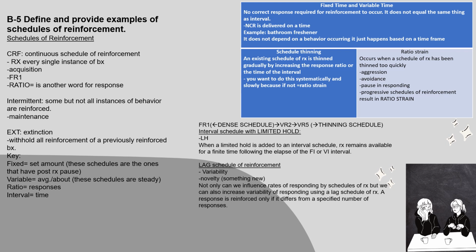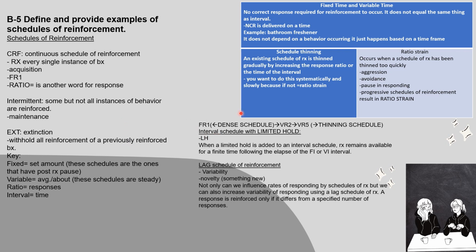So usually you'll see fixed ratio or fixed interval, so set amount of responses or set amount of time. Or you'll see variable ratio, which is an average or about number of responses, and variable interval, an average or an about of time. The variable schedules are schedules that are steady, and the fixed schedules are the ones that have a post-reinforcement pause.